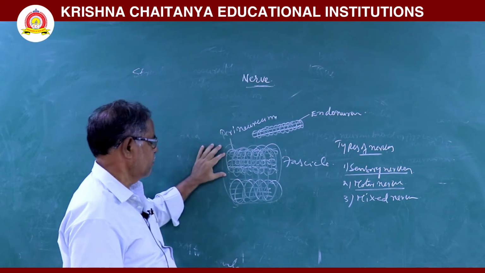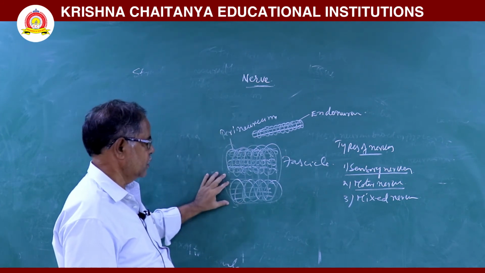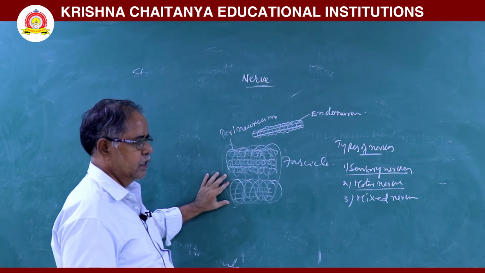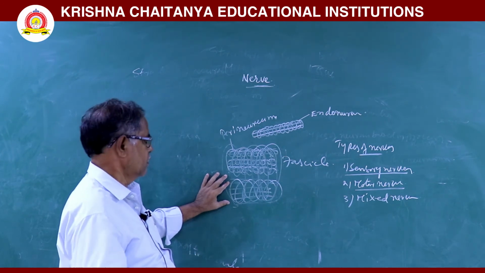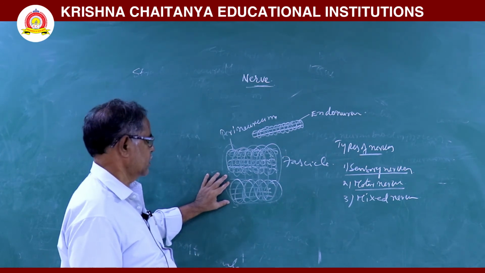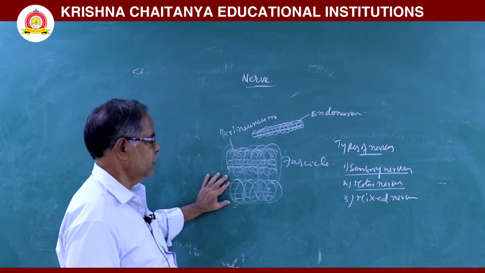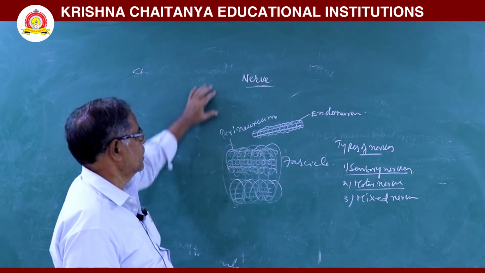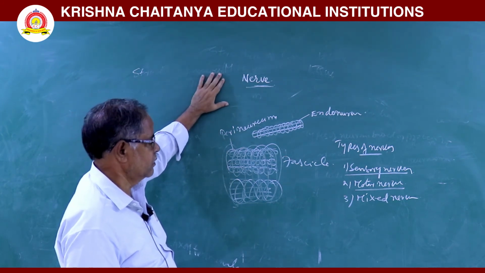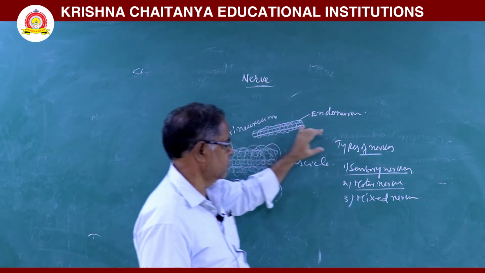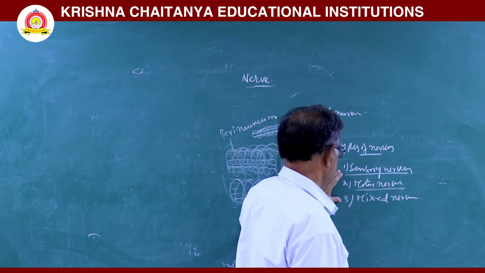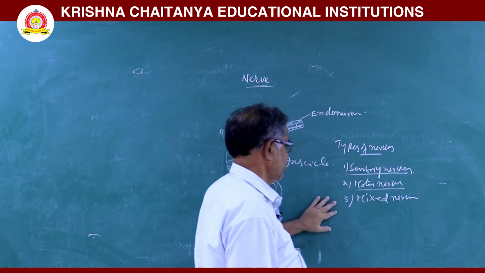Next, some fascicles arranged parallel to each other and wrapped by another connecting tissue sheath, that is called as an epineurium. That's why the nerve is formed. Types of nerve. Three types of nerves are there. They are sensory nerve, motor nerve, mixed nerve.